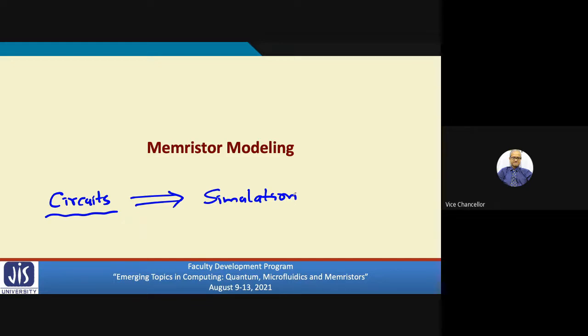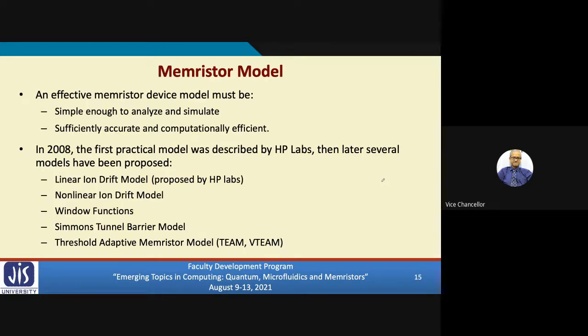But for simulation, you need to model the memristor. You have to have a simulation model of the memristor, which can be fed to the computer, and you can analyze the behavior of the circuit that contains memristors using the simulation model. Now, numerous such simulation models for memristors have been proposed. I am not going into detail, just a couple of them I shall be talking about very briefly. The first one is the easiest to understand.